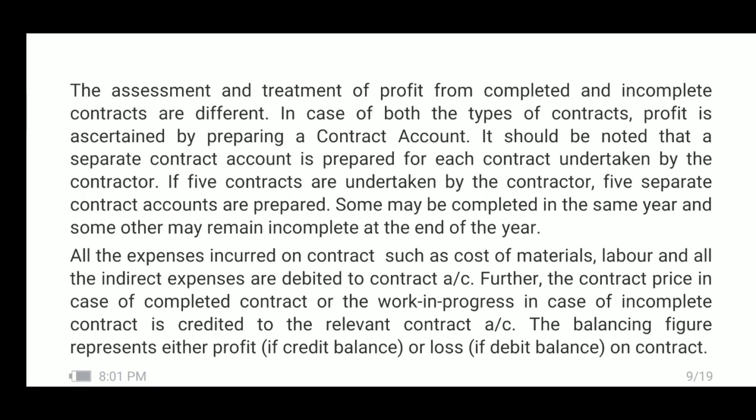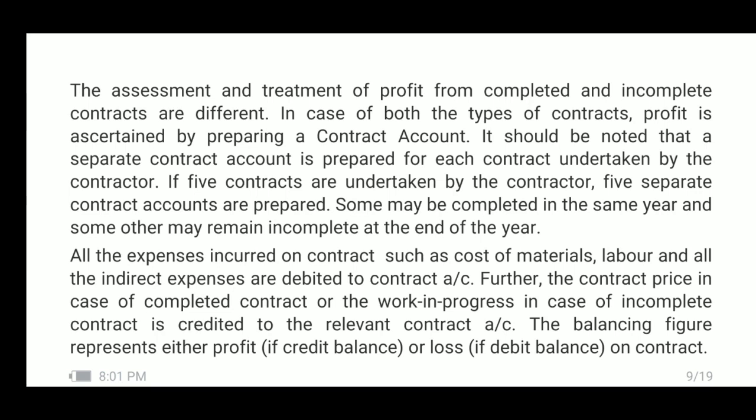Here, whether it is a completed contract or incomplete contract, on the debit side we have to include all the expenses. But on the credit side, if it is a completed contract, the contract price will be included. In case of incomplete contract, the value of work in progress will be included.